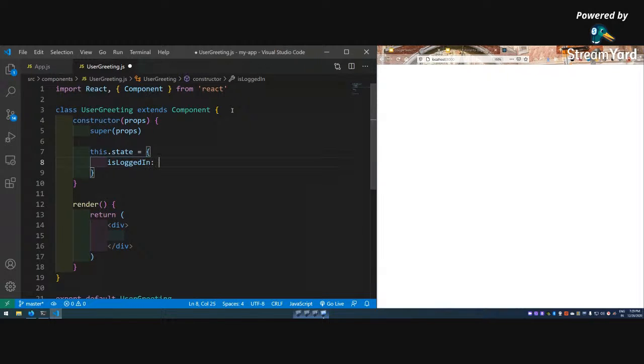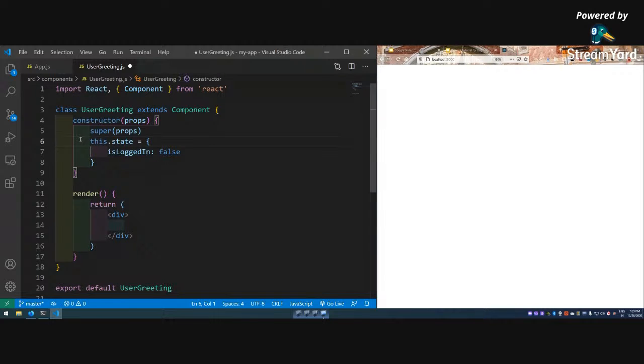Suppose this is a big application in which if the user is logged in, I will show his name, hello Nabendu. In a bigger application it gets passed as props or some redux lifecycle is there. And if he is a guest, I will show welcome guest. So let me remove this.